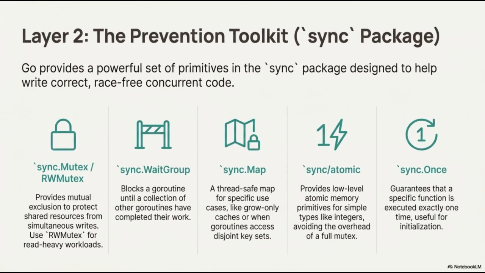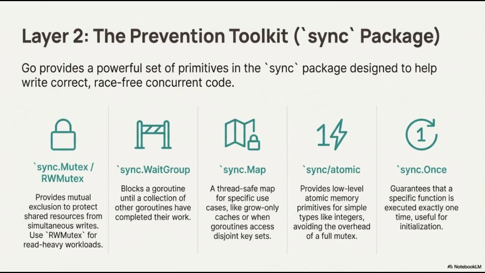Layer 2 introduces the Prevention Toolkit, which is built around the sync package. Go provides a powerful set of primitives in this package, specifically designed to help us write correct, race-free concurrent code. First, sync.Mutex and RWMutex provide mutual exclusion to protect shared resources from simultaneous writes. You should utilize RWMutex for read-heavy workloads to improve performance by allowing multiple concurrent readers.